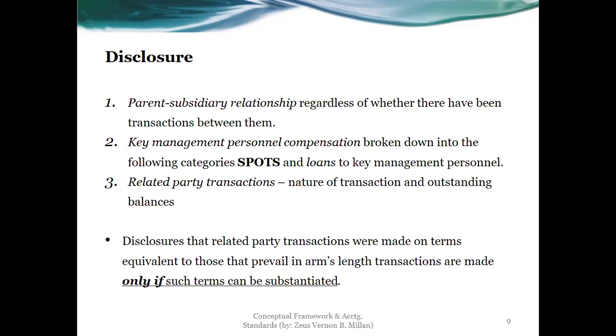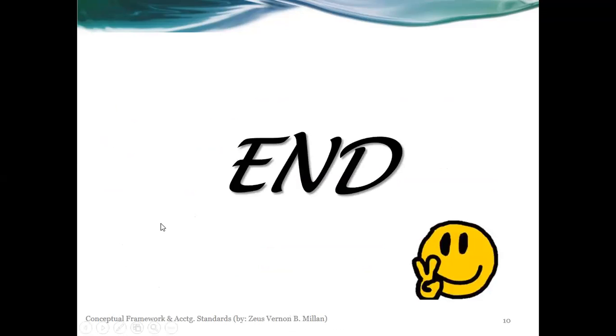All right, so that's additional information though. Because again, normally for the first three items or any other related party transactions, they are not done at arm's length. Hence, they are to be disclosed. But if made at arm's length, again, there has to be a substantiation or additional information. All right, so that's the end of this short standard.